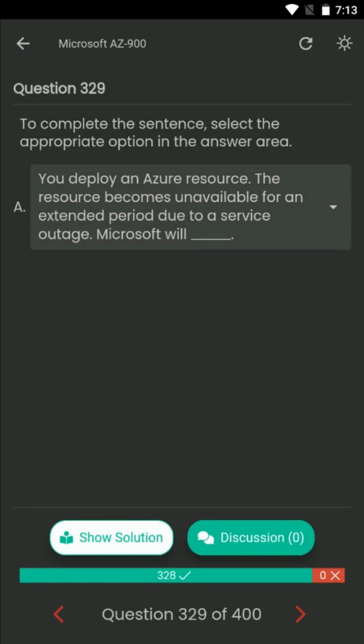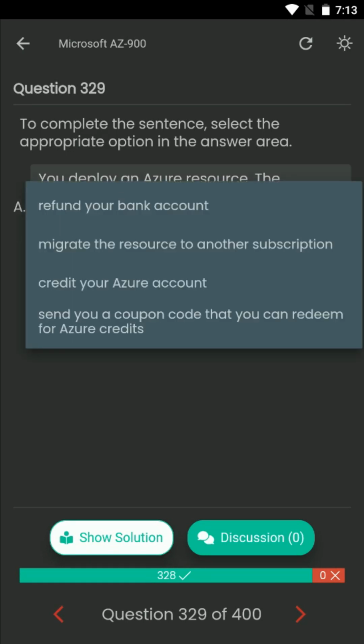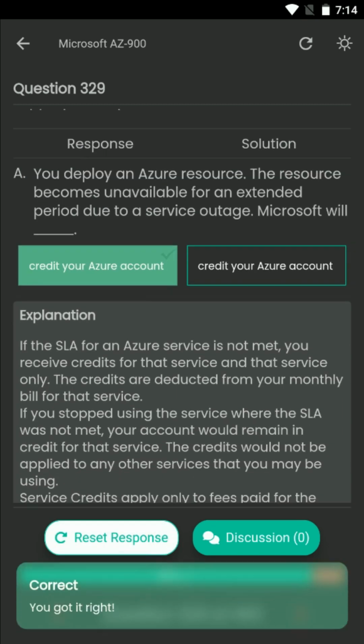Question number 329. To complete the sentence, select the appropriate option in the answer area. You deploy an Azure resource. The resource becomes unavailable for an extended period due to a service outage. Microsoft will dash. Your options are: refund your bank account, migrate the resource to another subscription, credit your Azure account, send you a coupon code that you can redeem for Azure credits. The correct answer is credit your Azure account.